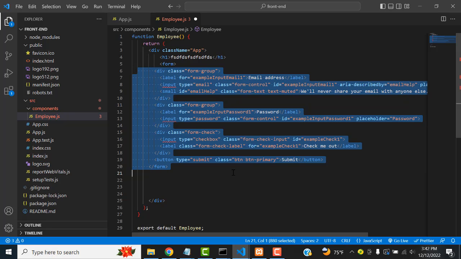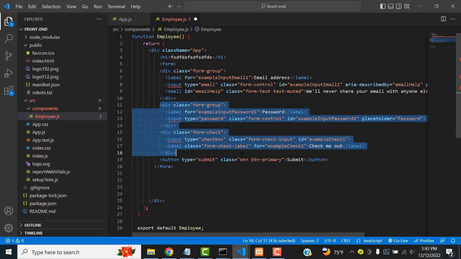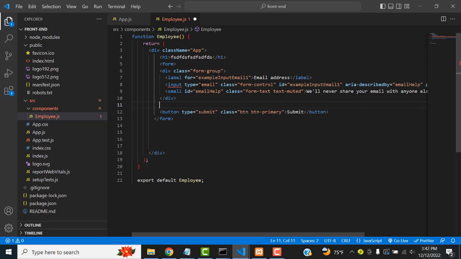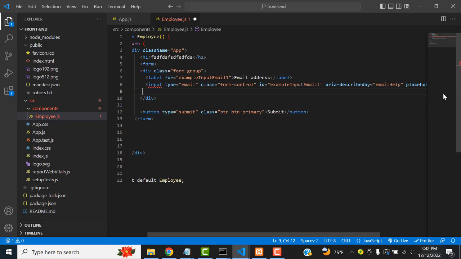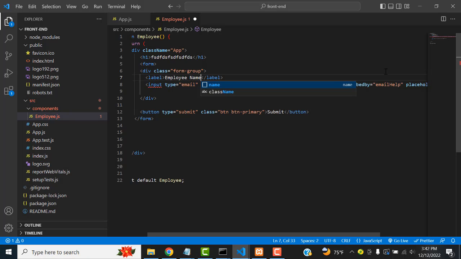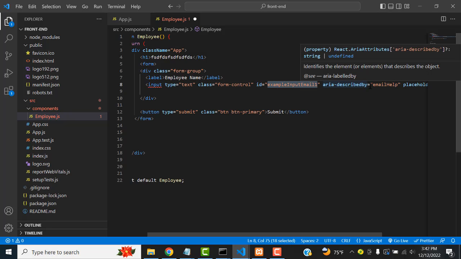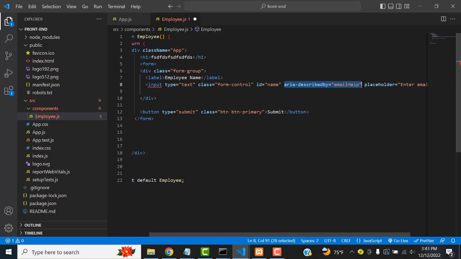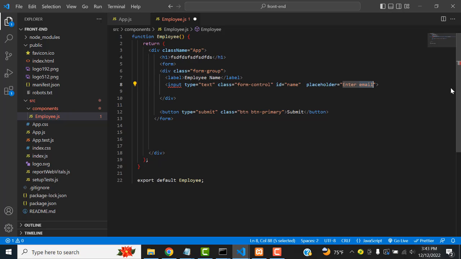Let's press the tab key and align. Now here, get rid of these two text fields. Okay, keep one. This one also we don't need. We have to remove them. Here, this one label, you have to change this one to only name. You have to write employee name like this. This input is text. This one should be the name. ID you have to change as name. We don't need them. This one placeholder, name. Enter name.